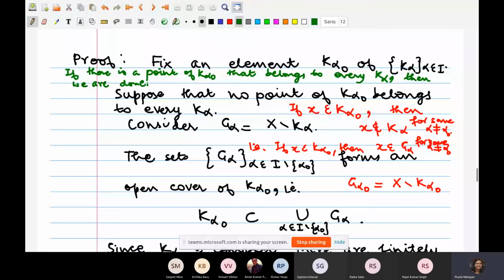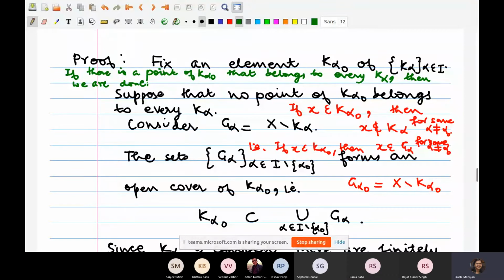Sorry, let me say that again. I made a mistake here. So if x is a point in K alpha naught, then x belongs to every K alpha. That is not true, which means that there is some alpha different from alpha naught such that x does not belong to K alpha. That's correct. Is that okay, Raika? Are you with me? Yes, ma'am.